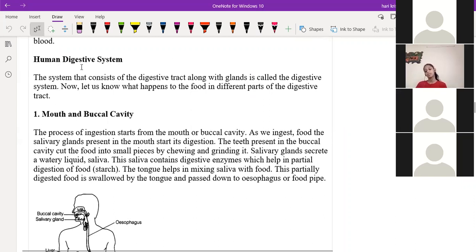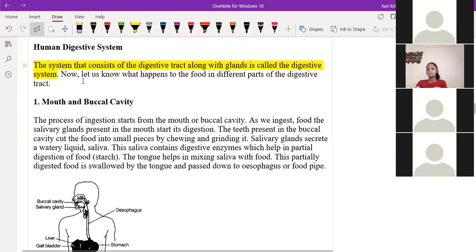The term human digestive system, what is it? The digestive tract from the mouth to the anus along with the glands is called the human digestive system. That means the system that consists of the digestive tract along with the glands like liver, pancreas, saliva, and whatever juices are secreted in the stomach, all together are called the digestive system.